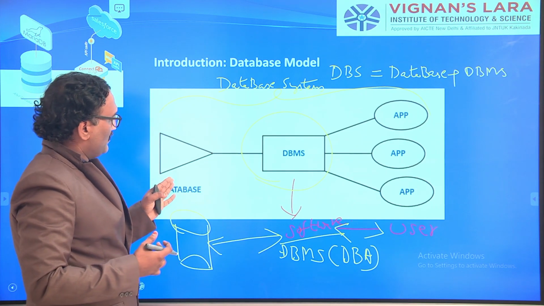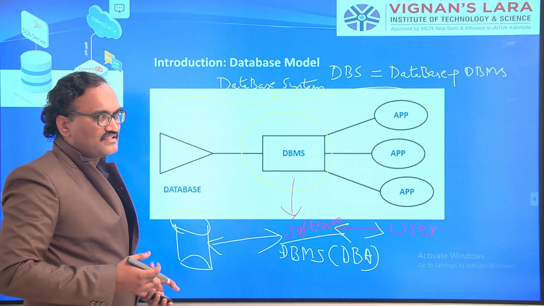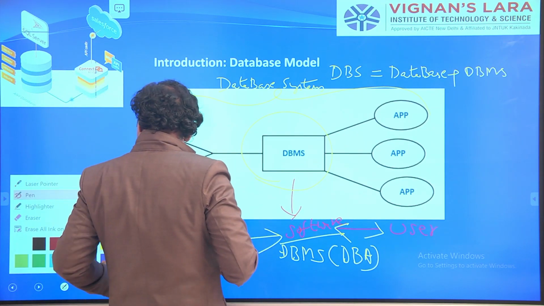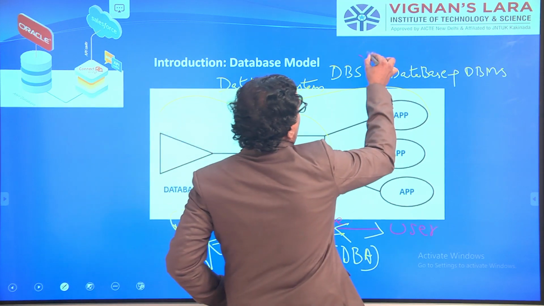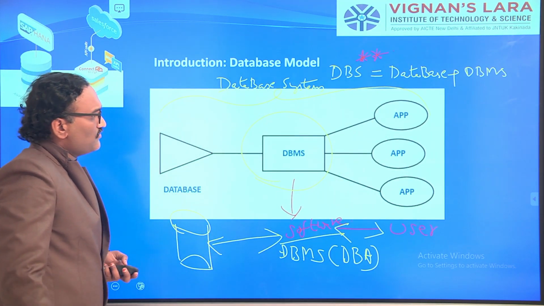Database system is the combination of database and database management system, and for anything the client is common. So nothing to worry, this is very important. Let's move to the next slide.